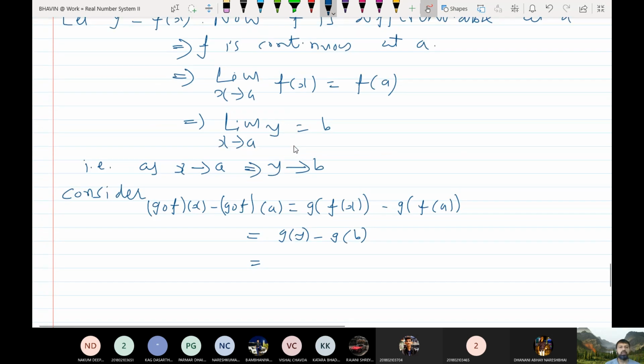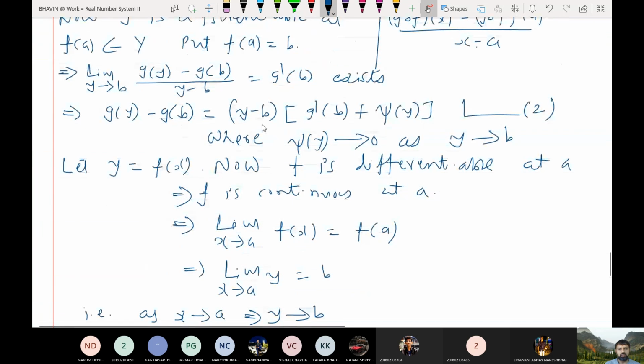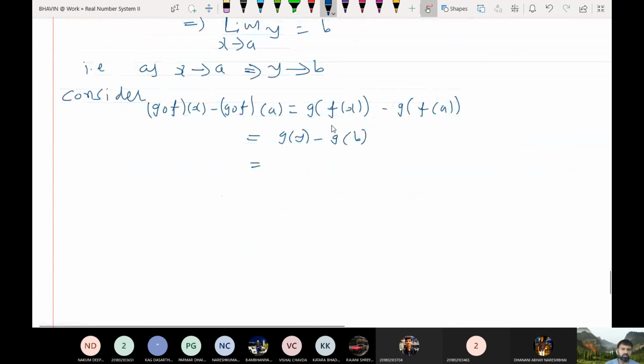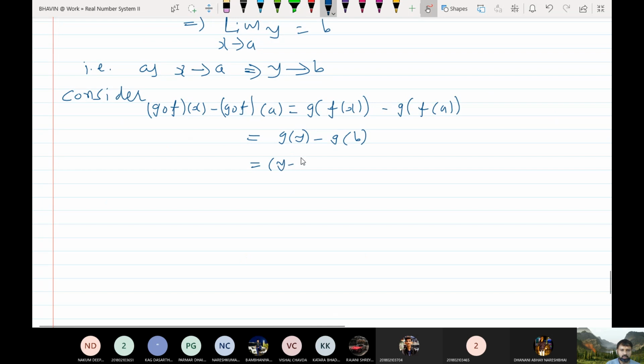So now what is g(y) minus g(b)? By equation 2, it is equal to (y minus b) into (g dash b plus psi y). So this is nothing but (y minus b) into (g dash b plus psi y), isn't it? The reason is equation 2, where psi y tends to 0 as y tends to b.